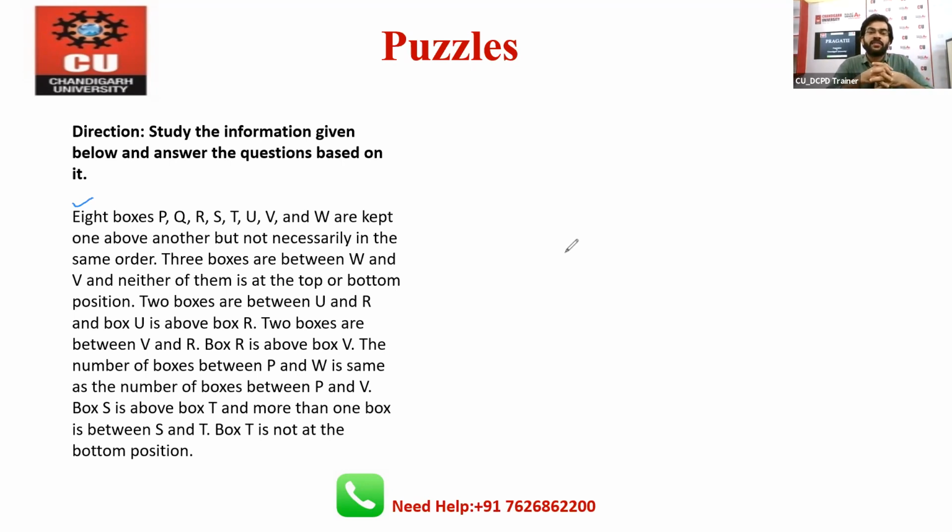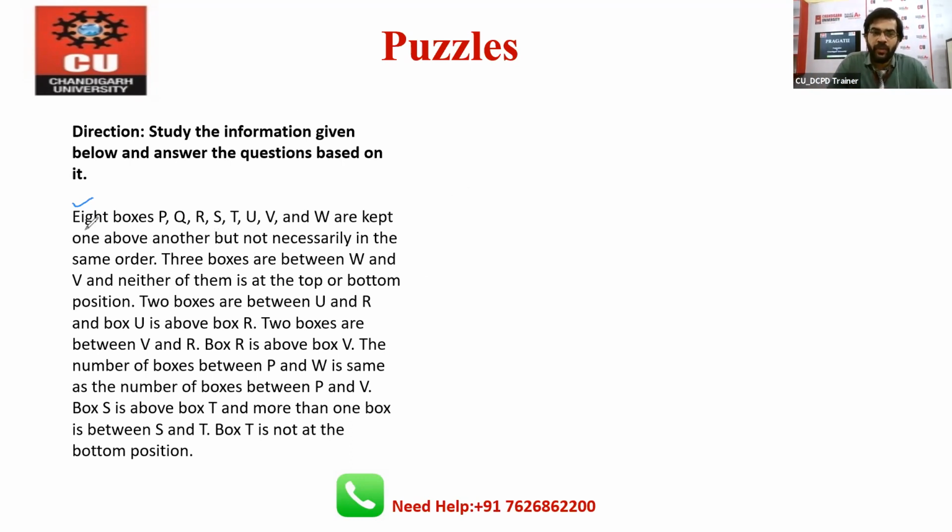P, Q, R, S, T, U, V, and W are kept one above another, but not necessarily in the same order. 3 boxes are between W and V, and neither of them is at the top or bottom position. 2 boxes are between U and R. There are multiple situations. Okay, so try to solve it with me. So how we can solve it? Okay, there are multiple situations, right?